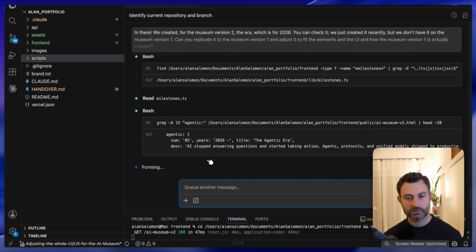It's reading the milestones, trying to understand exactly what's happening here. And yeah, let's see. It's always interesting and very exciting to see how it's thinking, how it's doing the stuff.